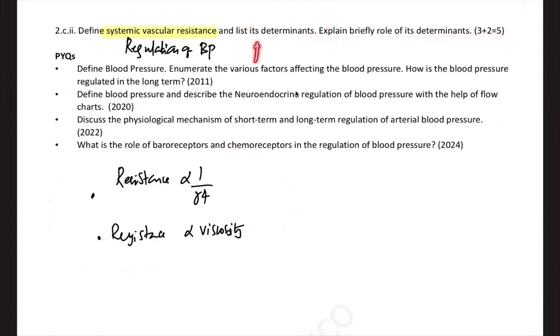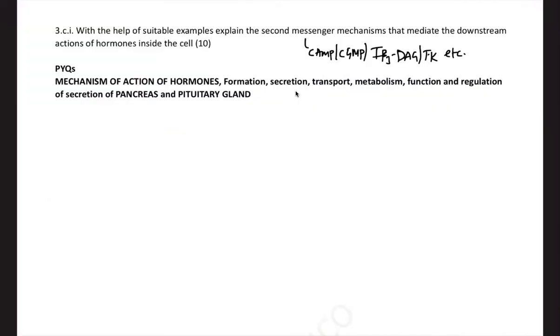Right? So in this area they are asking what is vascular resistance, what are its determinants, and what is the role of its determinants. We call it Poiseuille's equation. We haven't covered it in the regular course, so my mistake. But again, if you check Shambulingam, Ganong, Guyton, nowhere do they give this systemic vascular resistance part as a separate thing. Even I don't know from where the examiner got the idea to ask this question. There are good questions like baroreflex you can ask, chemoreflex you can ask, right? But systemic vascular resistance is new stuff.